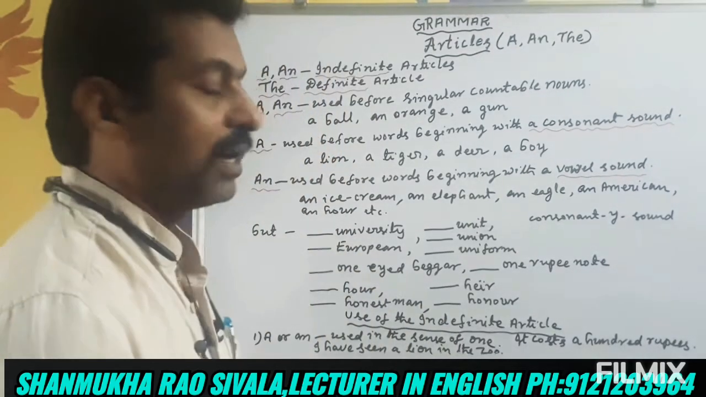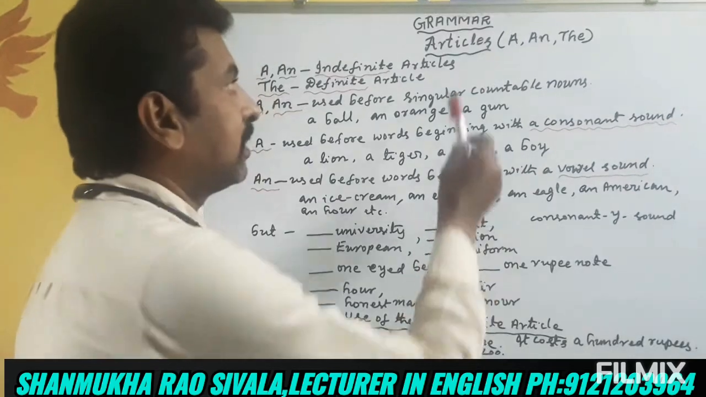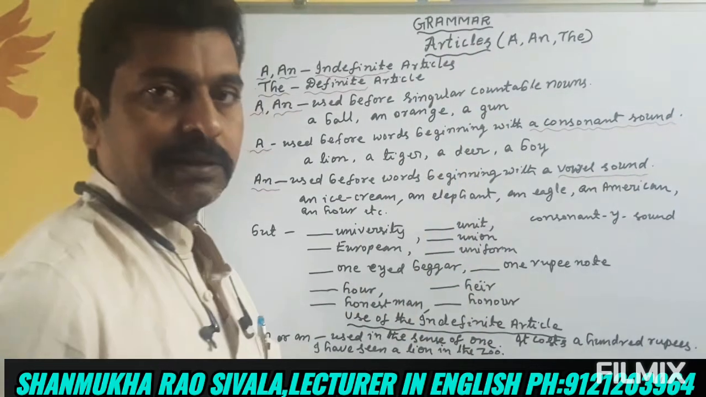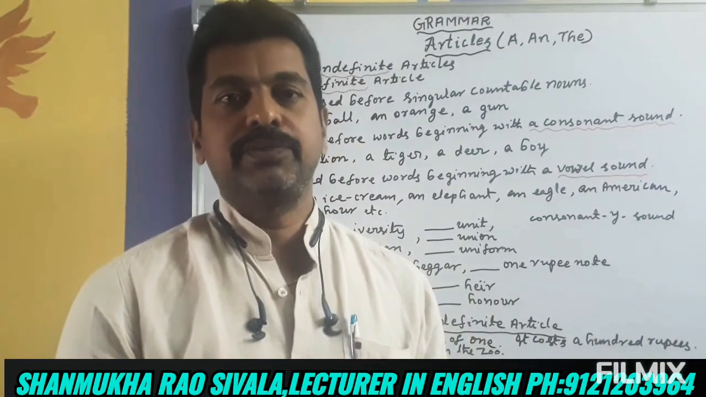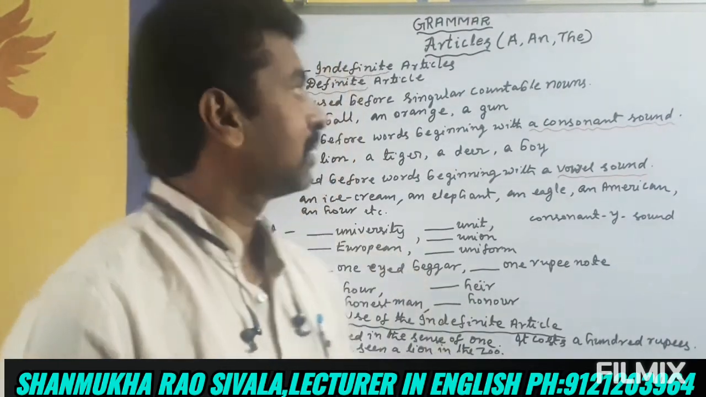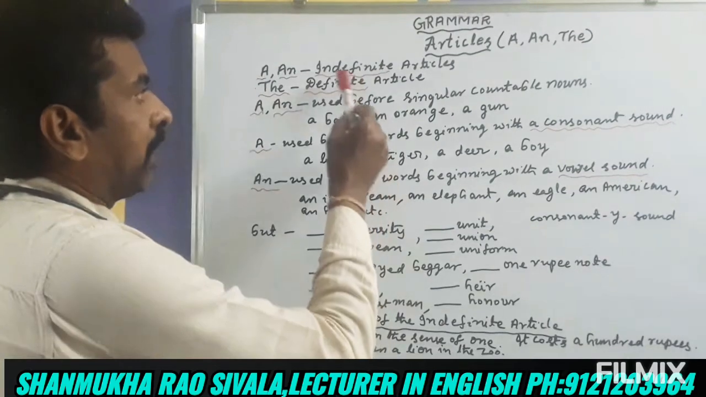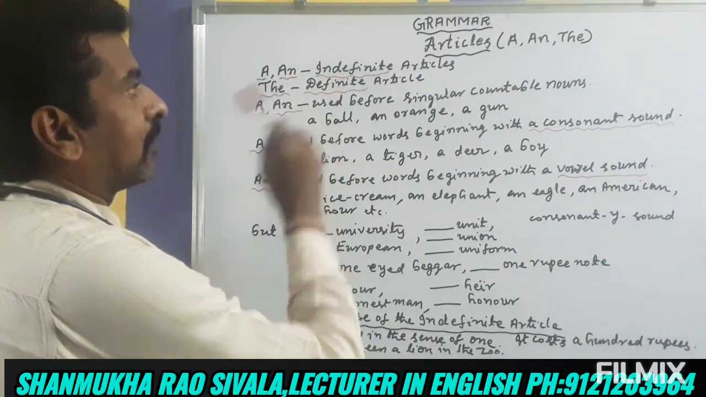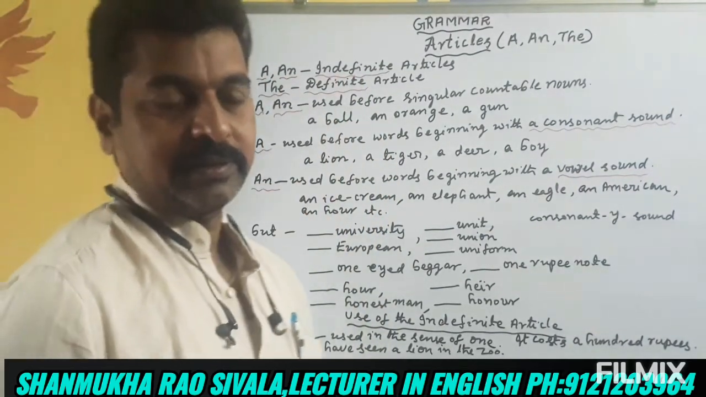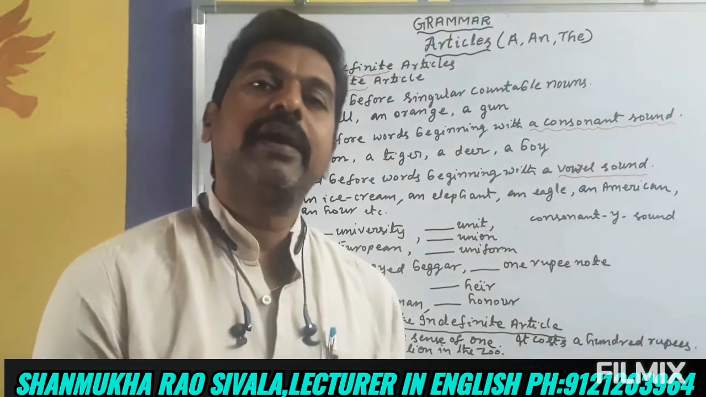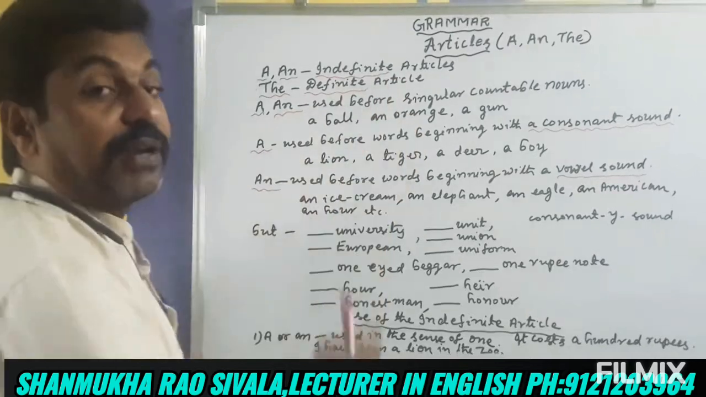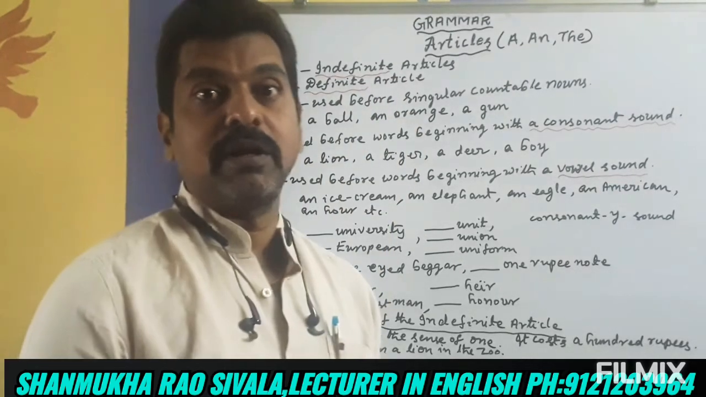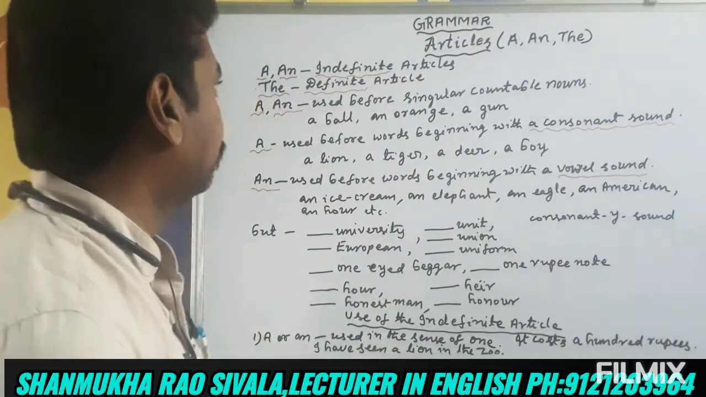Okay friends, let us see articles. Let us learn articles today. What are articles? Articles are a, an and the. These three are called articles. A and an are called indefinite articles. And the is called the definite article.